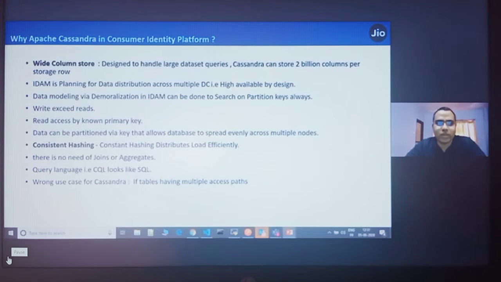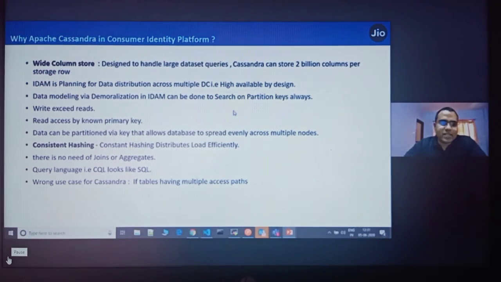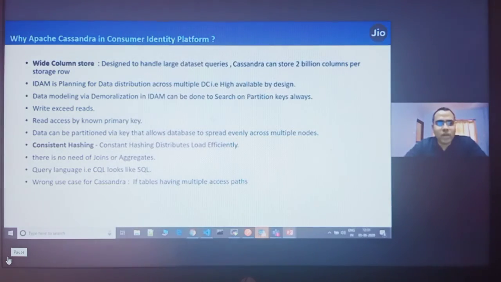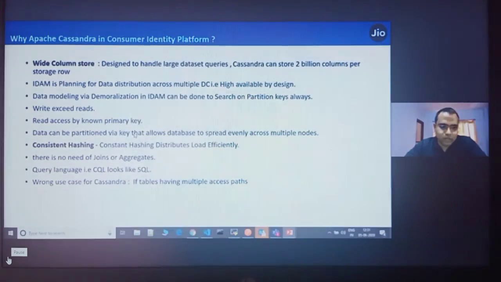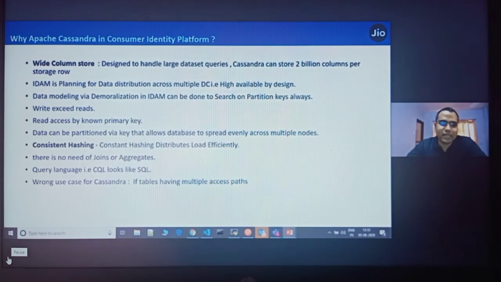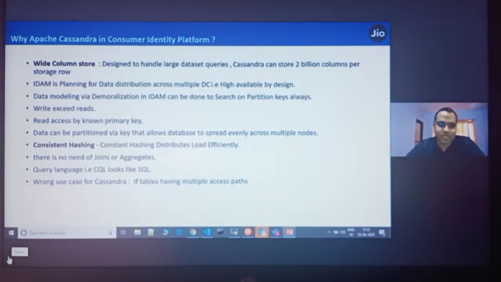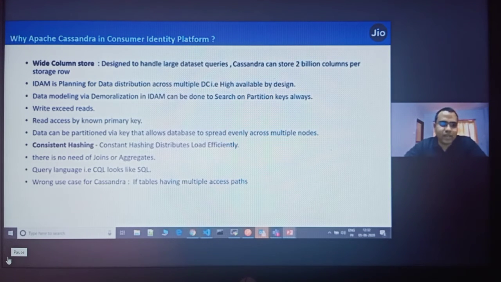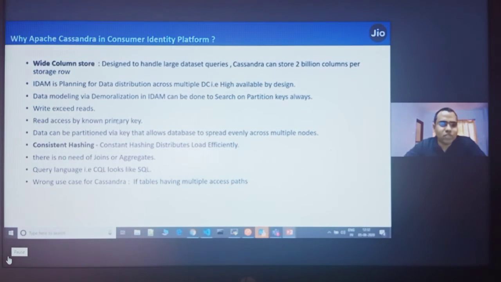If you do not design a query well, Cassandra will hamper a lot, and you will say Cassandra is a bad database for you. It has a feature like write exceeds read. If in your project write exceeds read, Cassandra is very good in write performance rather than read performance, because write is very fast in Cassandra. So we have such requirements, so we have used Cassandra. Read should always be through a primary key, or partition key, both are the same in nature in Cassandra. Yes.